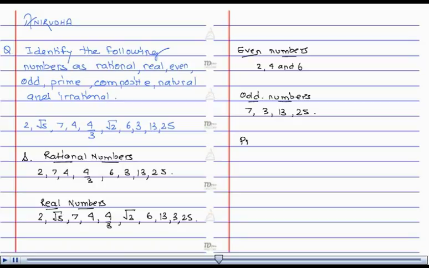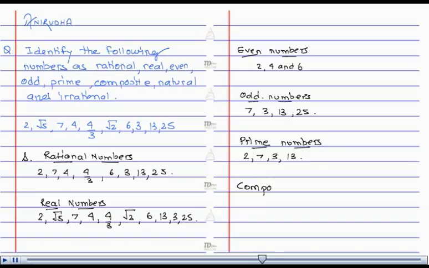Now, prime numbers. We can define prime numbers as the numbers other than 1 which are divisible by itself and 1 only. Out of the given set, the prime numbers are 2, 7, 3 and 13.